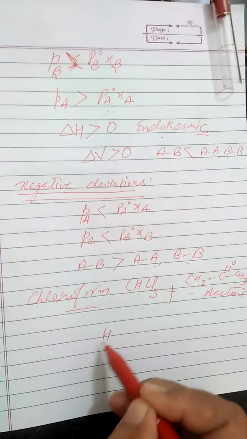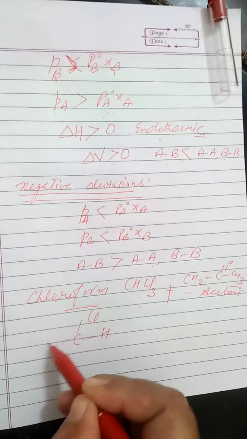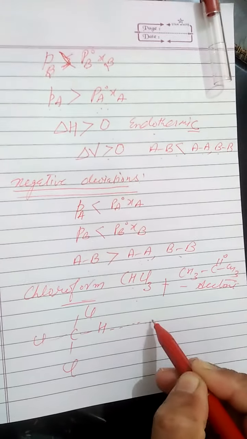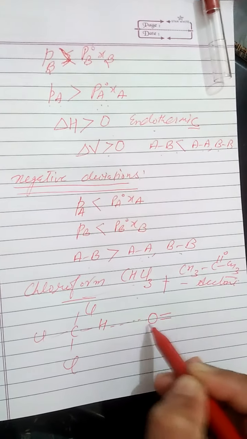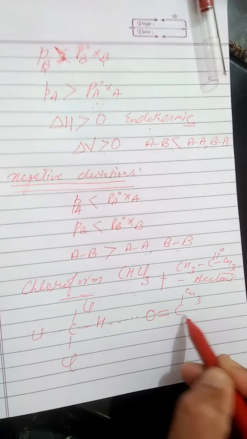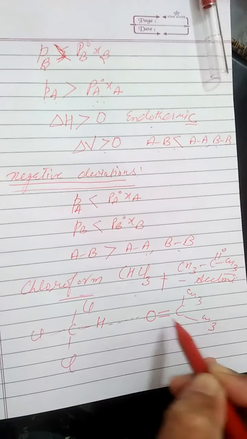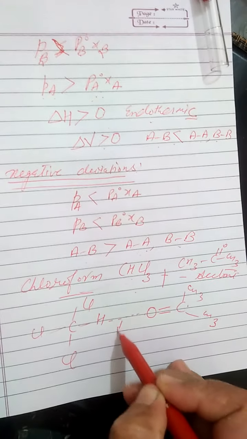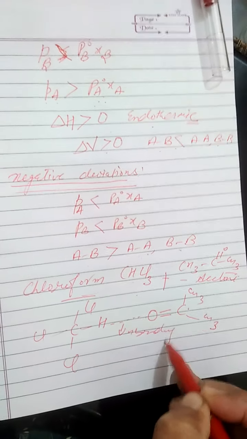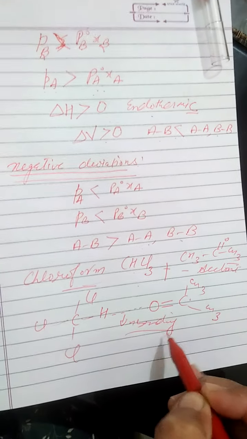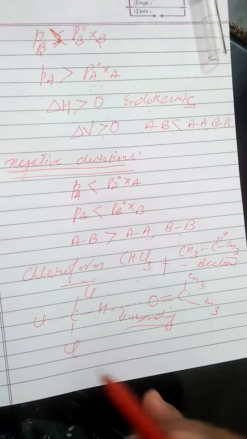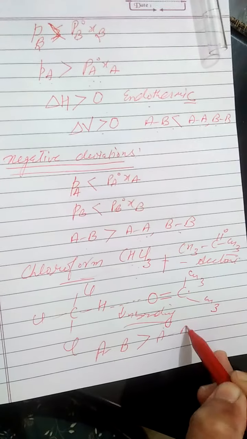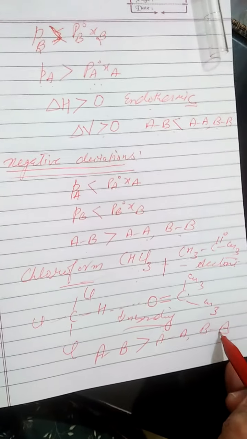The hydrogen of chloroform will make a hydrogen bond with the electronegative oxygen of acetone, CH3COCH3, right? So there is hydrogen bonding, a bonding stronger than in their pure state. So AB interactions are now greater than AA and BB interactions.